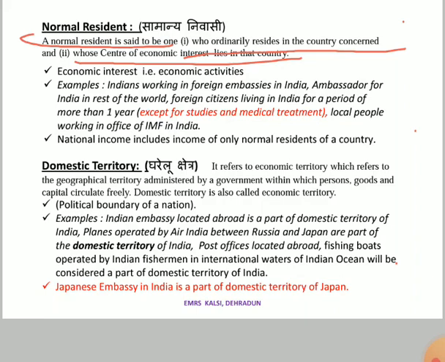Whenever we say Kendriya Vidyalaya, it means the school belongs to India. So if that Kendriya Vidyalaya is located in America, if we talk about physical territory, then it is located in America, but by nature it belongs to India.